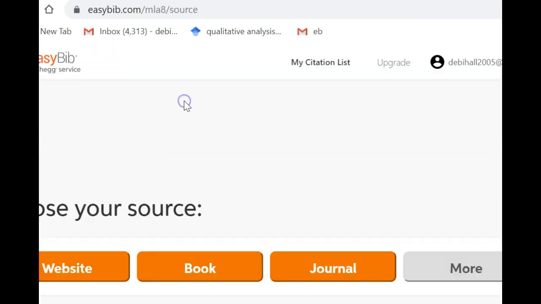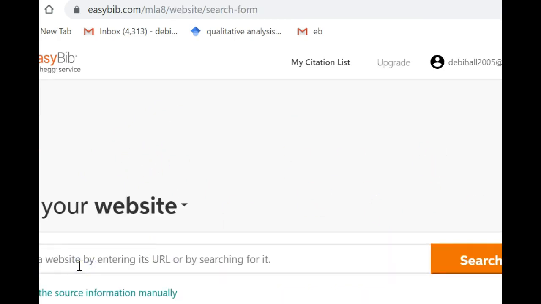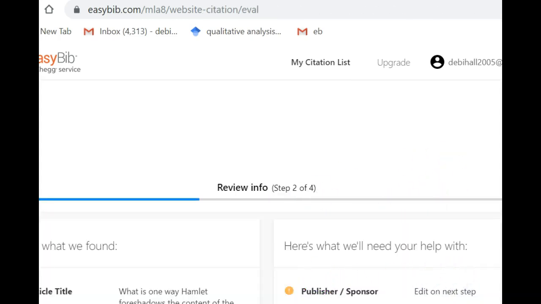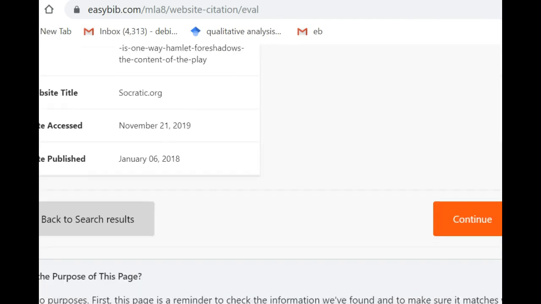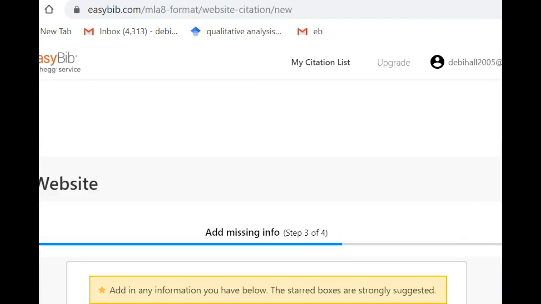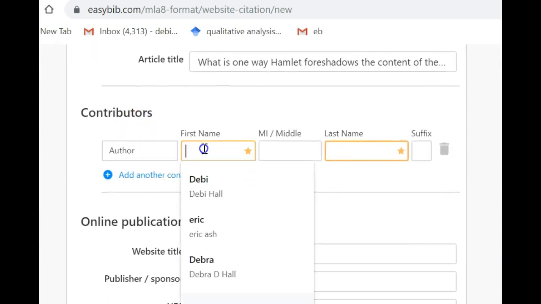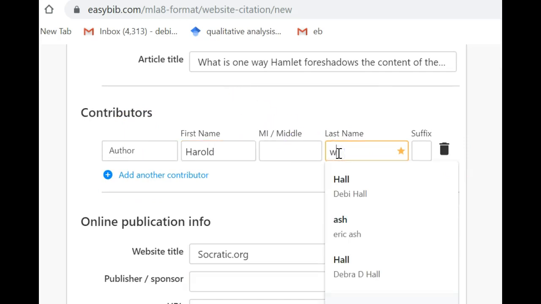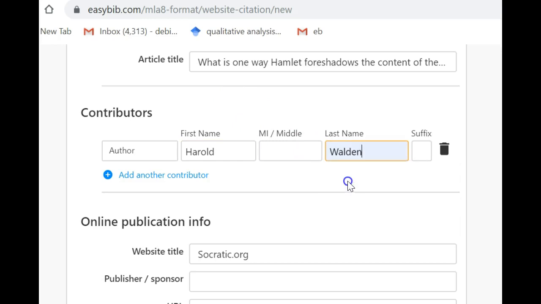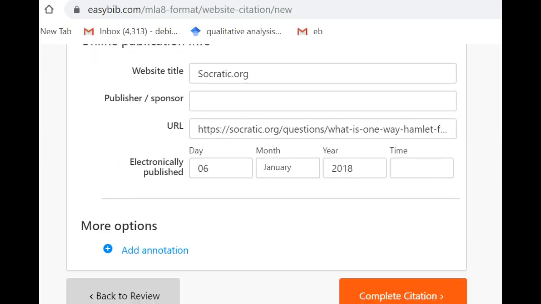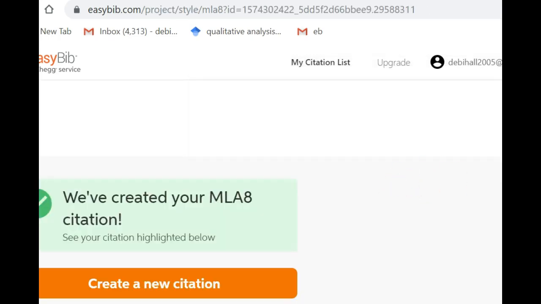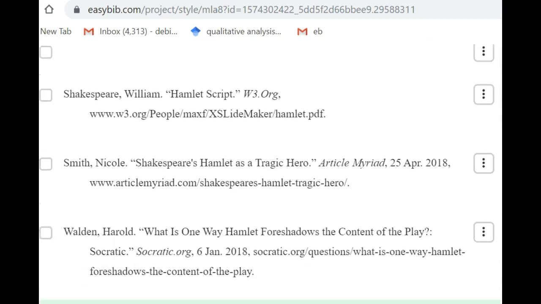It's a website. I'm going to pop in the URL, search, and it's going to click Cite, and then I'm going to click Continue, and I need to put Harold's name in there, don't I? So this was Harold Walden. Oops. The rest has been included, and I complete the citation. Okay? And now it's all in my nifty little list.